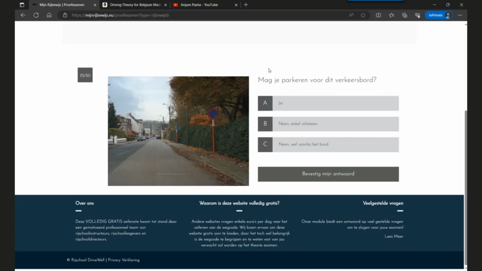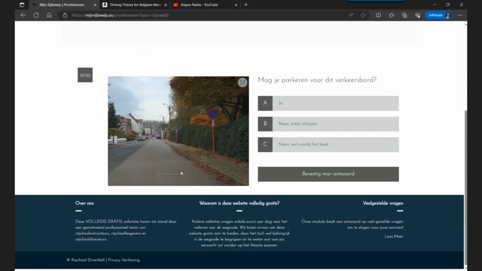The question is, are you allowed to park before this traffic sign? It's also important to understand if he's saying before or after, because in this case, after this traffic sign, there is a parking prohibition, which is indicated by this arrow, which means the prohibition is starting from here. But the prohibition before this board does not apply, right?